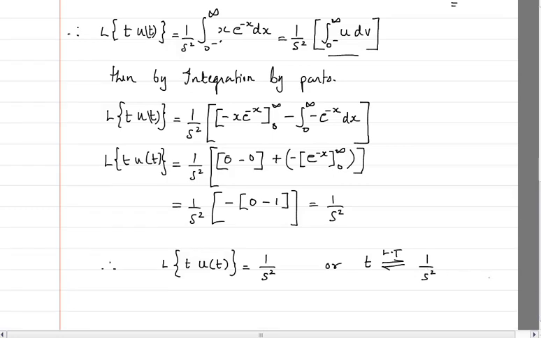And you know, I can generalize this. If you have a function which is t raised to power n, so if I say the Laplace of t raised to power n, and generalizing, that means t raised to power any number.